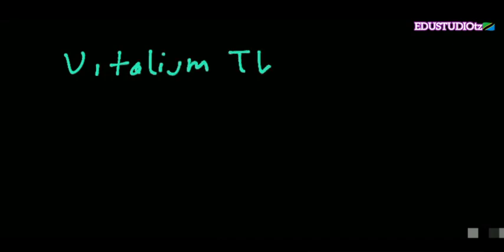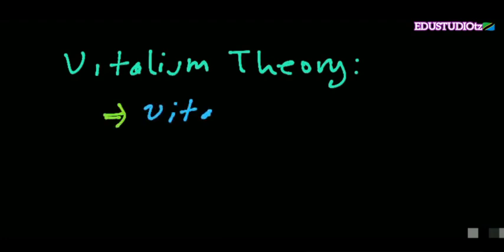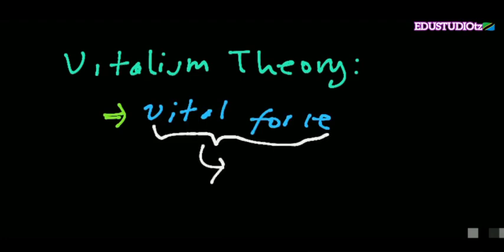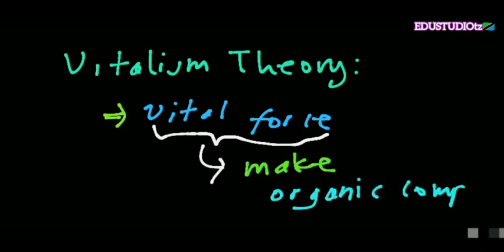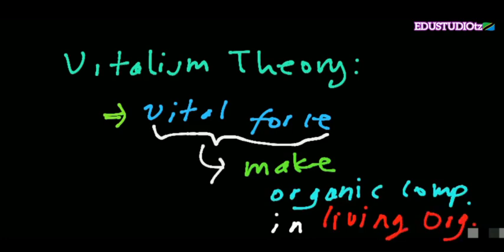In vitalism theory, another point was the basis that there is a vital force in organisms, which makes organic compounds in living things.